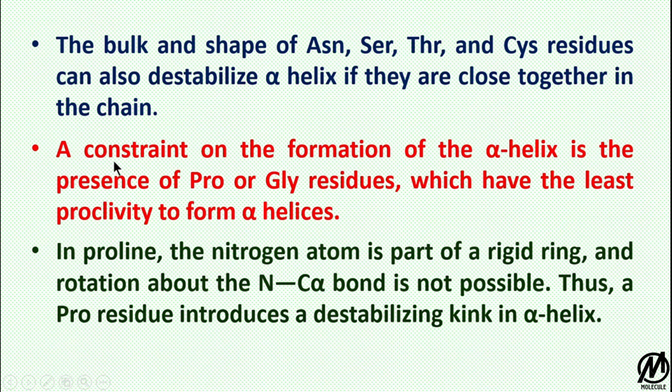A constraint on the formation of the alpha helix is the presence of proline or glycine residues, because they have the least inclination to form alpha helix. Means if proline or glycine is introduced into the alpha helix, it may get destabilized. In proline, the nitrogen atom is a part of a rigid ring, and a rotation about the N and C alpha bond is not possible or restricted up to 60 degrees. Thus, proline residue introduces a destabilizing kink in alpha helix, or proline is capable of destabilizing the alpha helix.